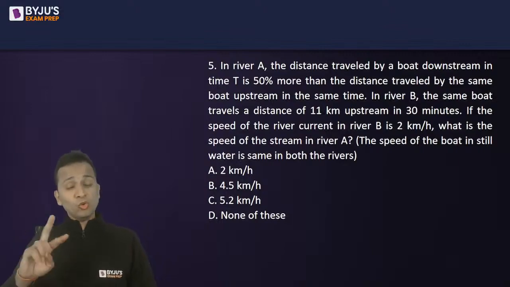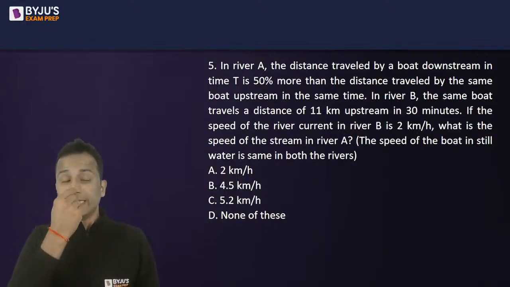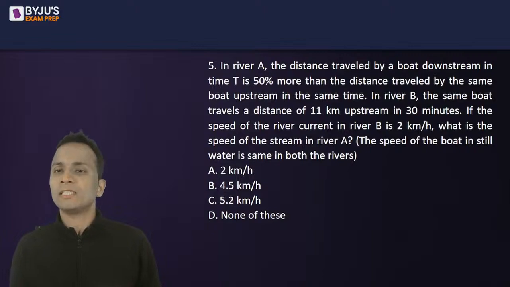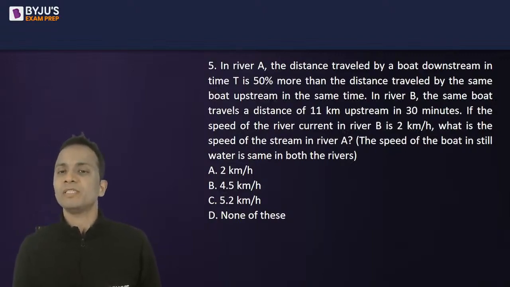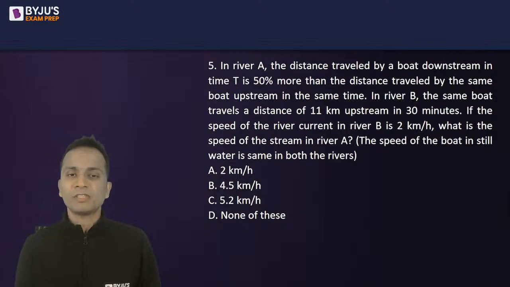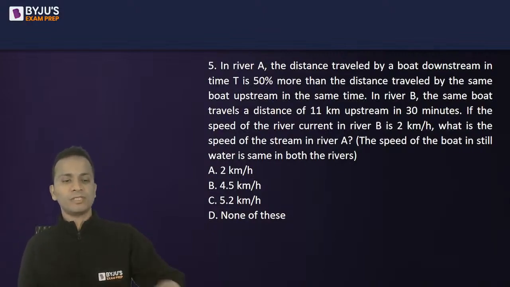Careful with the question. There are two different rivers that they have used in this question. So river A, the distance traveled by boat downstream in time t is 50% more than the distance traveled by the same boat upstream in the same time. But in river B, the same boat travels a distance of 11 kilometers upstream in 30 minutes. If the speed of river current in river B is 2 kilometer per hour, then what is the speed of stream in river A? The speed of boat in still water is same for both the rivers.